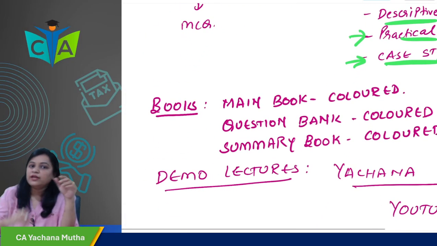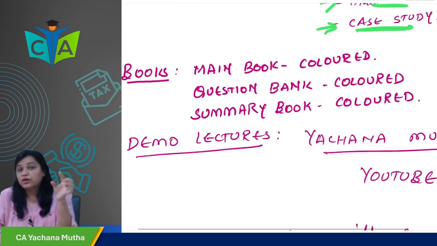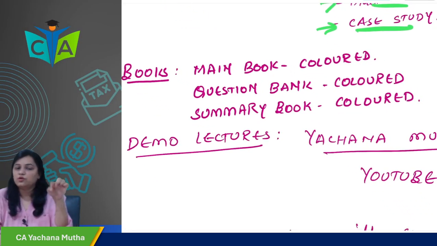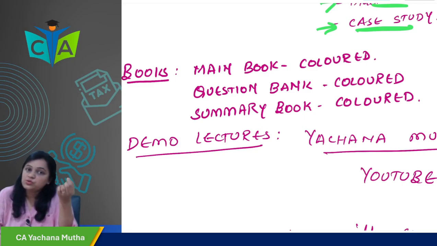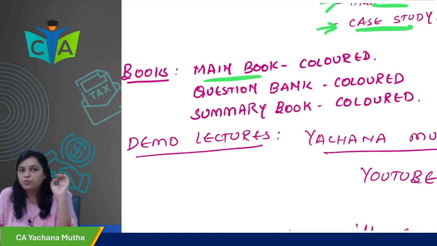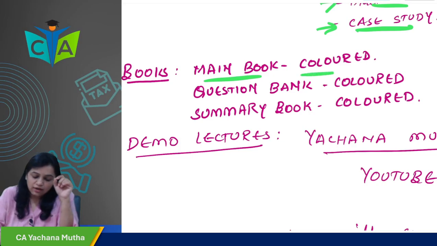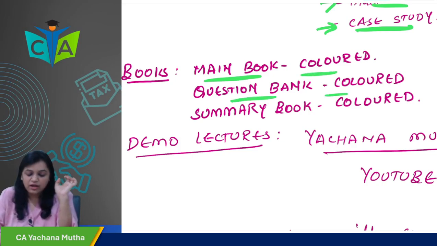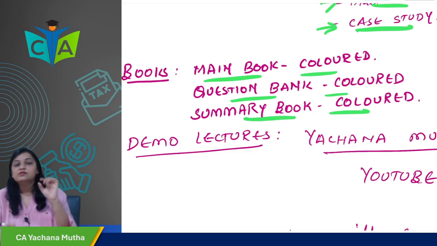Now, what all books will you get? Many students have this query, so you can also check the description link. The books are given in the description link. Also, they are available in the Telegram channel. So here the main book would be provided to you, which is colored. The question bank is also colored, and the summary book is also colored. The summary book is there for revision, last day revision.